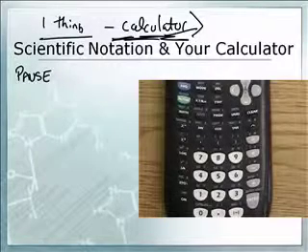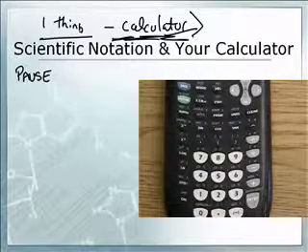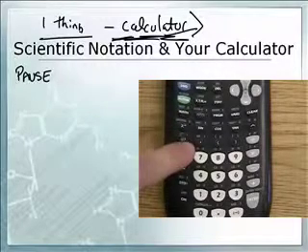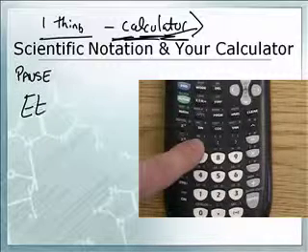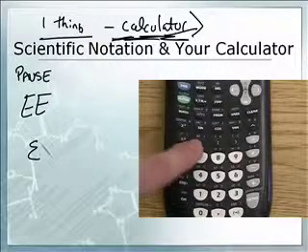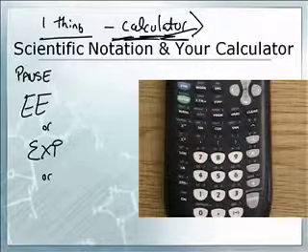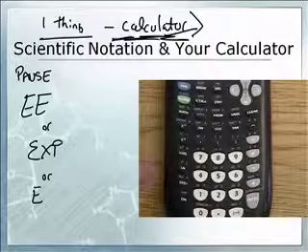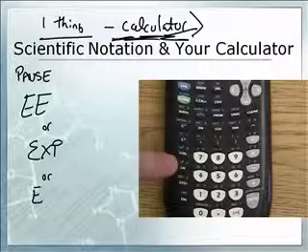All right, Mr. Sams, tell us about the calculator. There are a few buttons that you need to use and a few buttons that you need to never ever touch when you're doing scientific notation. The button that is your friend is the EE button. On Texas Instruments calculators, it's an EE. If you have a Casio, it says EXP, and some calculators have just a capital E. This is not the E with the little exponent x. It is not the second function of the LN. Do not use that one. That's a little lowercase e.